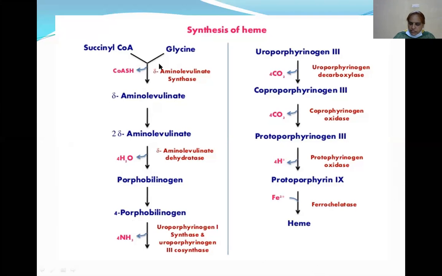So the initial product of the synthesis of heme is glycine. Succinyl-CoA when combined with glycine produces heme. Some reactions in the synthesis of heme occur in mitochondria, some occur in cytosol. But ultimately, the final synthesis of heme occurs in the mitochondria.